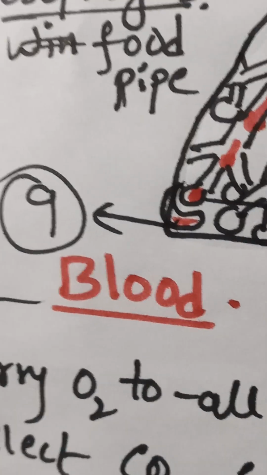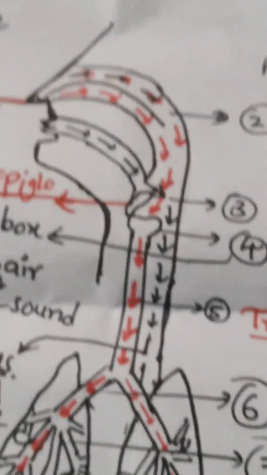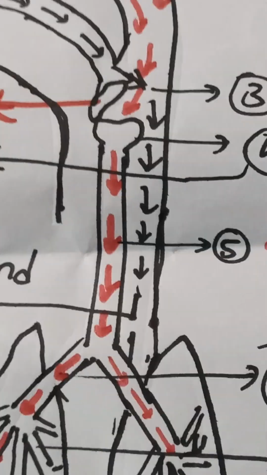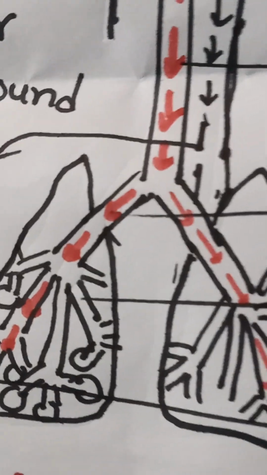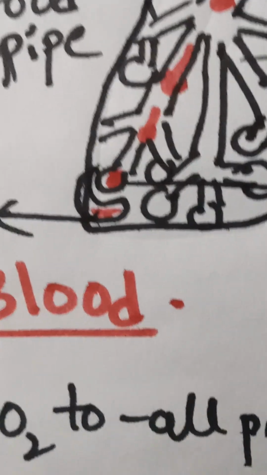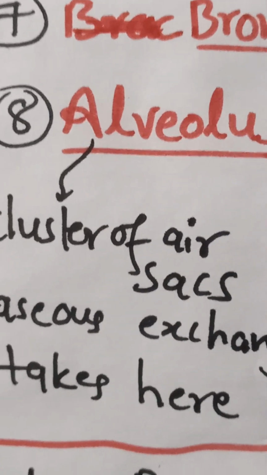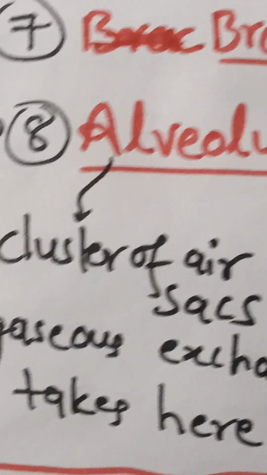So air passes from the nostril to the nasal cavity, pharynx, larynx, trachea, bronchus, bronchioles, and alveolus to the blood. So what is the alveolus? The cluster of air sacs is known as the alveolus.